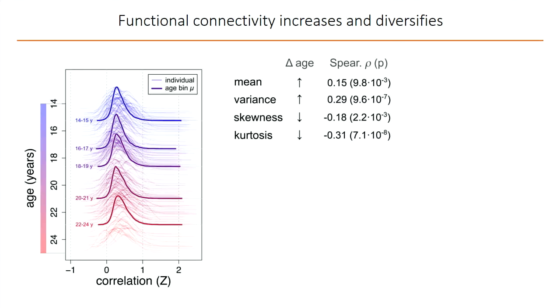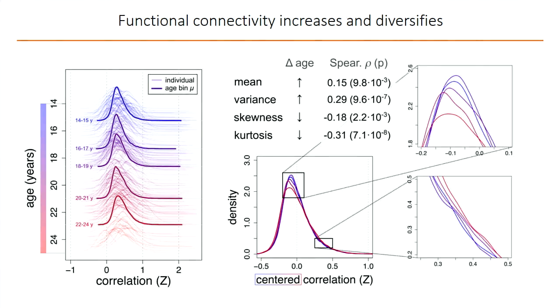And you can hopefully appreciate some of these changes if I show you averaged distributions within 5 age bins, which are then overlapped. And so in the top inset, you can see a leftward shift in the peak of the distribution and an outward shift in the tail in the bottom inset.